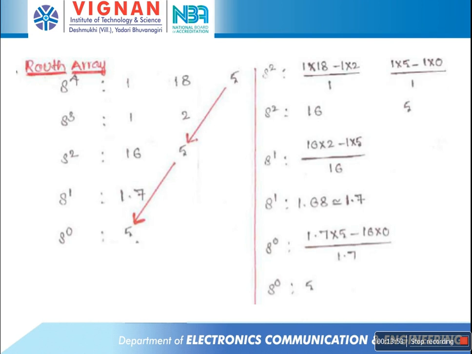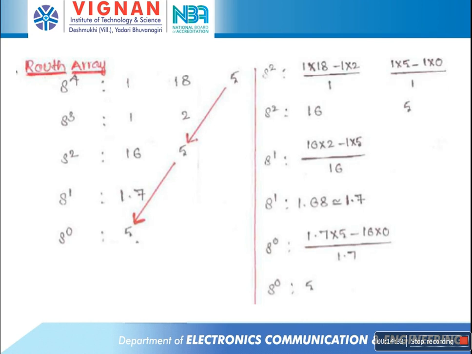The second element of the S square row is (1 into 5 minus 1 into 0) by 1. Here, in the previous S power 3 row, the first element is 1, the second element is 2, and the third element is missing. That missing term is considered as 0. So the resultant value of the second element of the S square row is 5. Next find out the S power 1 row using the previous 2 rows, that is the S square row and the S power 3 row. That element is 1.75. Next find out the S power 0 row, that value is 5.